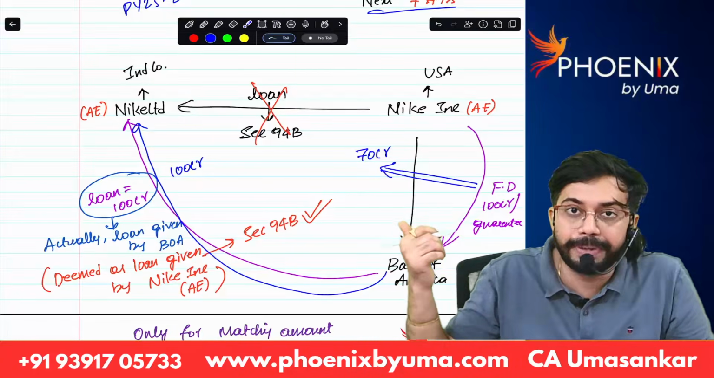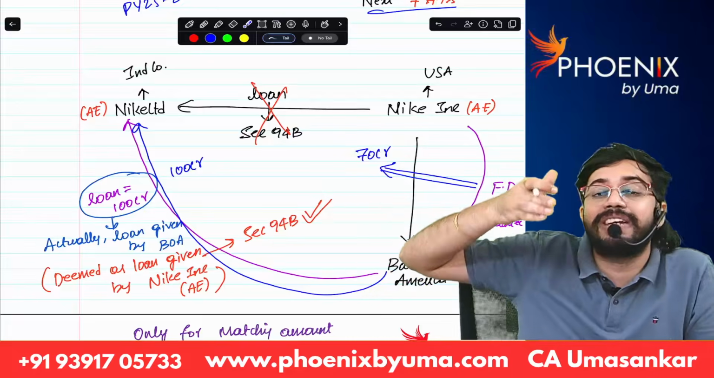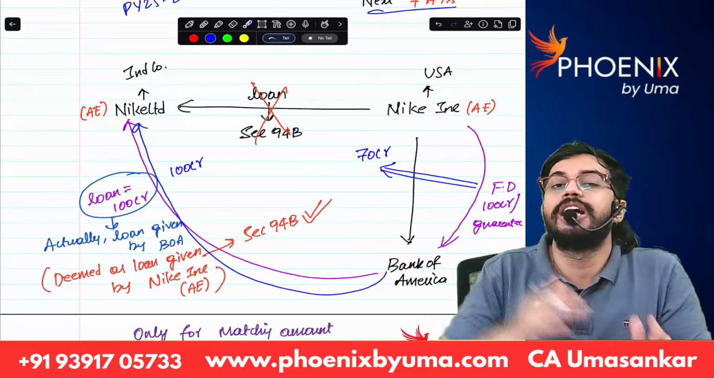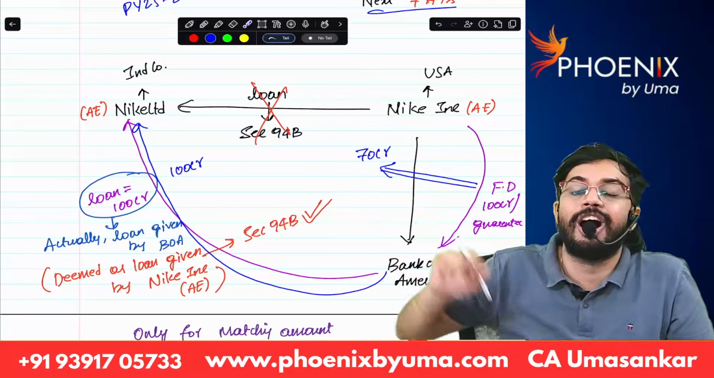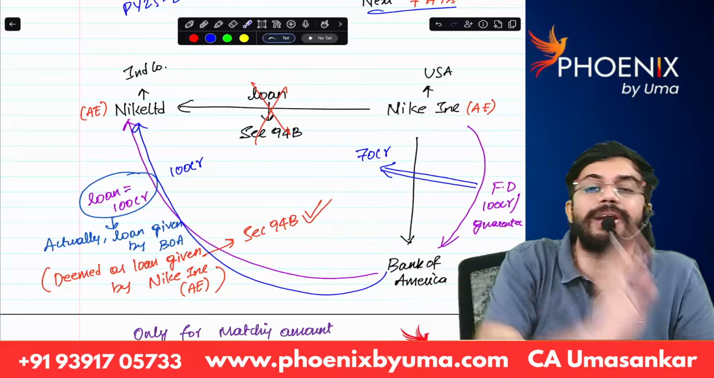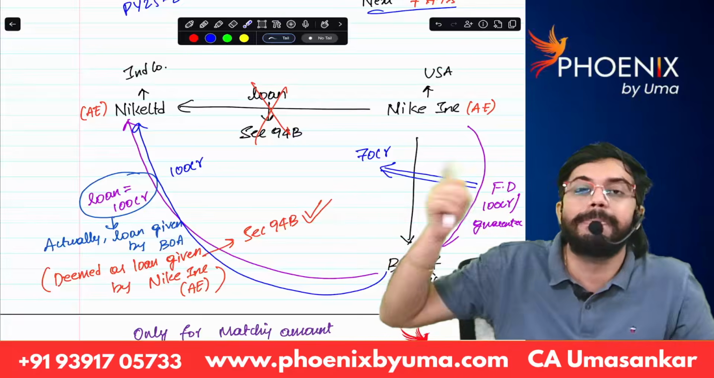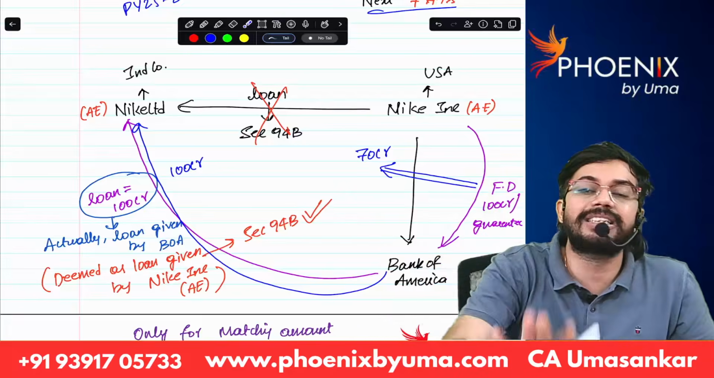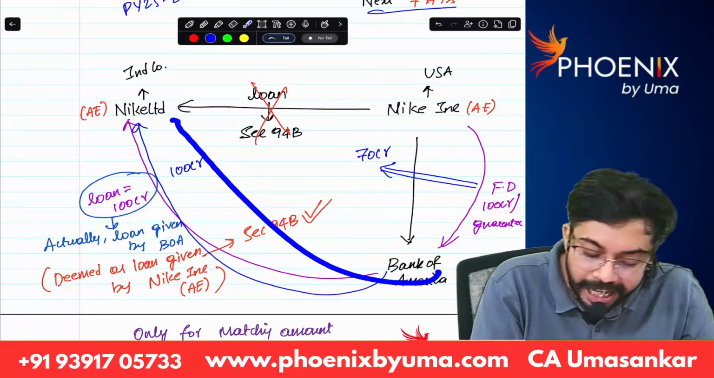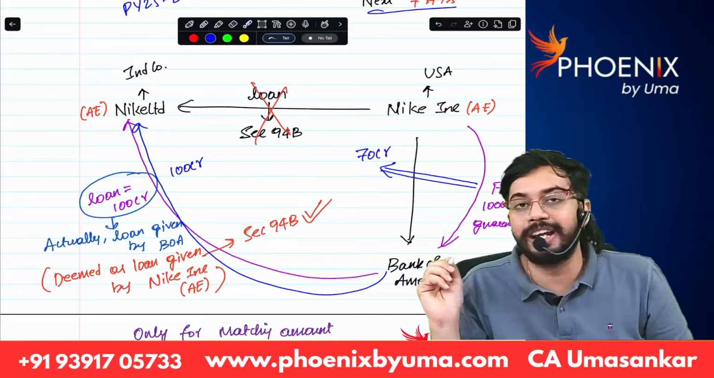In this example, even though Nike INC is not giving the loan, even though the loan is given by Bank of America, why is Bank of America giving it? Because Nike INC gave a guarantee or Nike INC has done a fixed deposit. Based on that, Bank of America is giving the loan to Nike India Limited. Even though the loan is given by Bank of America, it will be deemed as a loan given by the associated enterprise, and for this loan taken from Bank of America also 94B is applicable. Are you able to understand?